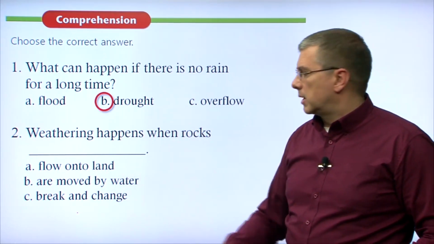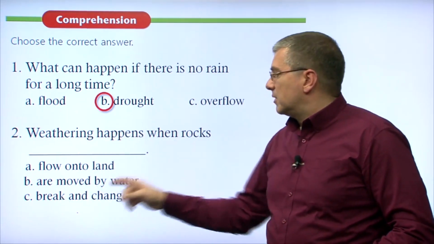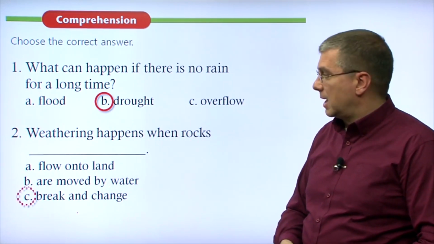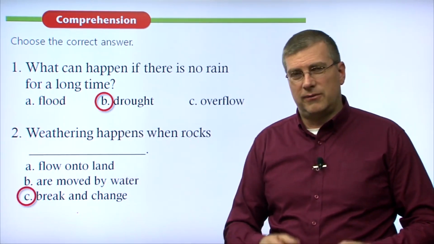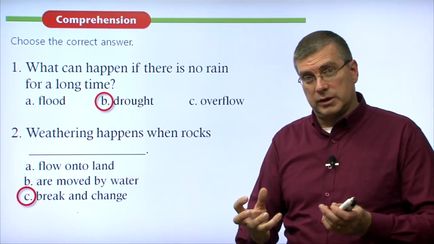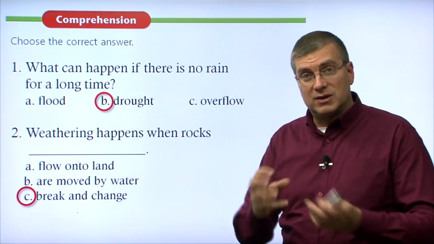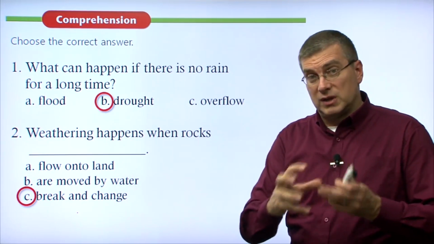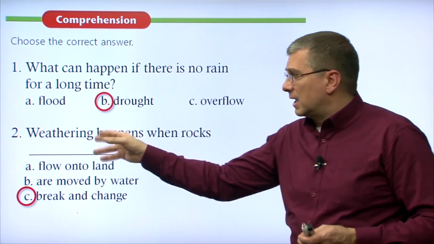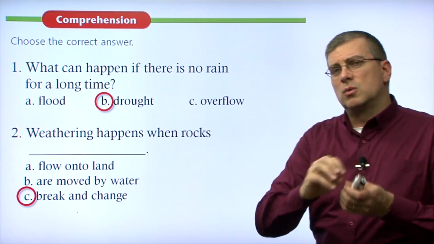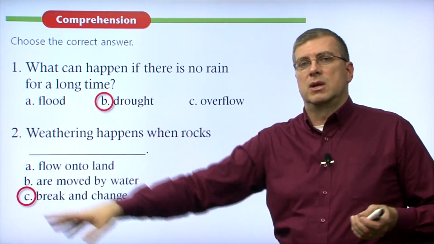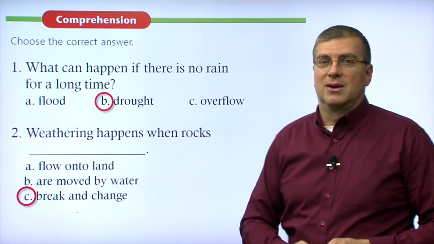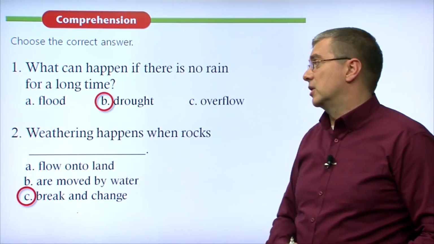That's erosion, okay? C, weathering happens when rocks break and change. Okay, from our reading, that's the correct answer, right? Because weathering is a special type of force that breaks rocks apart, okay? And that's what we're talking about. Breaks them apart, changes their shape, changes the way that they are put together or held together. Erosion, yeah, erosion is a type of weathering, but erosion really moves rocks and dirt from one place to another. Sometimes, in some cases, it moves it very far away from its original position.